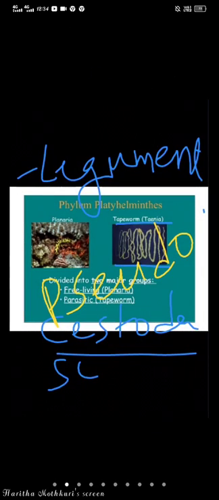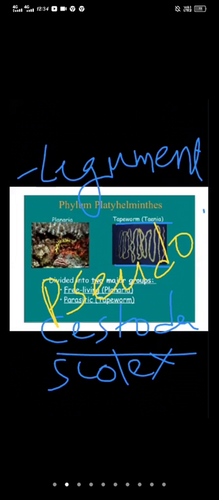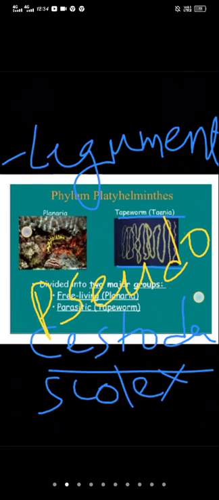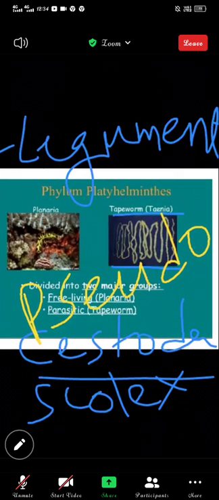And the anterior end of the body is called what? Scolex. It bears suckers and hooks for attachment to the host.